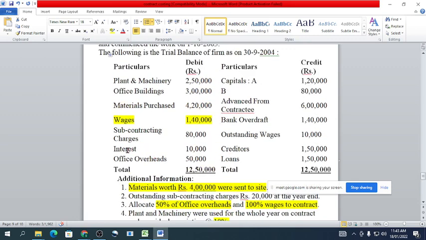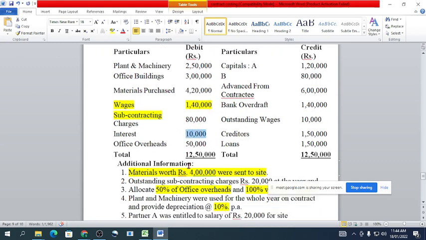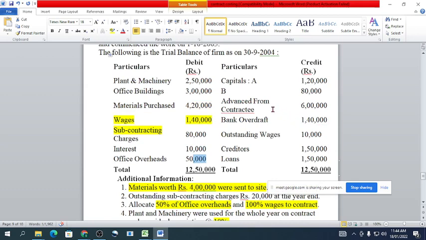I think these expenses are related to the general P&L, not to the contract account. So we will not mention them in the contract account; we will transfer them to the general P&L account. The remaining expenditure, that is material of rupees 20,000, interest of rupees 10,000, and office overhead of rupees 25,000, we will transfer to the general P&L account.